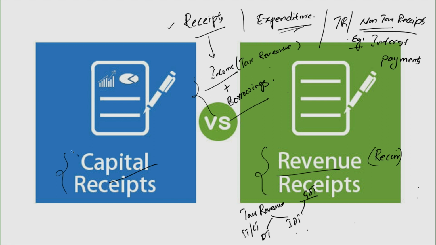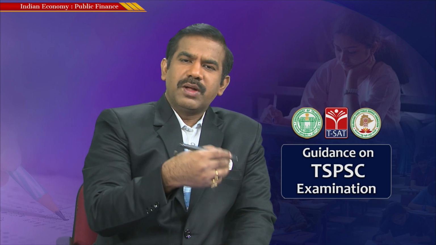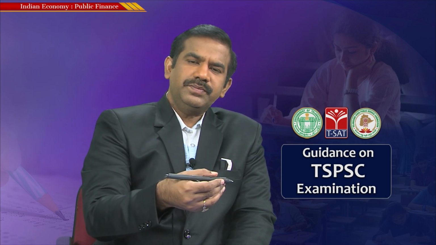And coming to capital receipts, what constitutes capital receipts? I said receipt means inflow. And what is a capital receipt? Anything that might not necessarily repeat. Tax keeps repeating every quarter, isn't it? Or every month people file GST returns. So this is how these receipts keep repeating, isn't it?